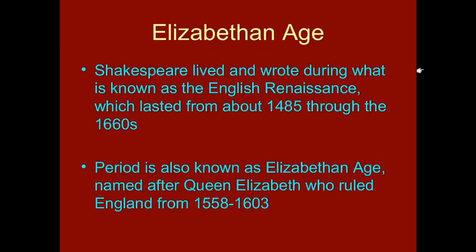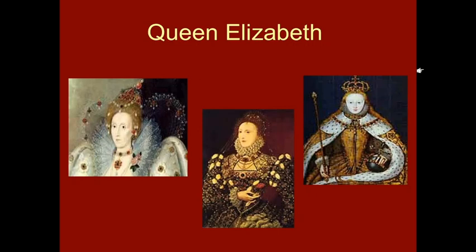He lived in Elizabethan Age. Shakespeare lived in Elizabethan England. Shakespeare lived and wrote during what is known as the Elizabethan Renaissance, which lasted from about 1485 through the 1660s. This period is also known as Elizabethan Age, named after Queen Elizabeth, who ruled England from 1558 to 1603. This is Queen Elizabeth. We know Queen Elizabeth II is the present monarch of Britain. This is Queen Elizabeth I, the Virgin Queen.